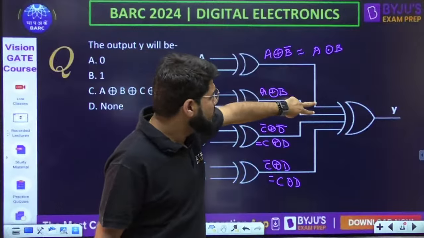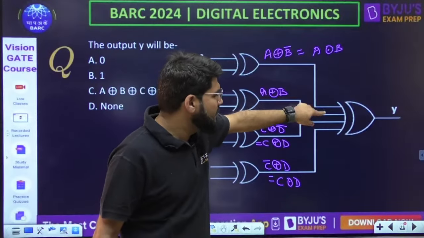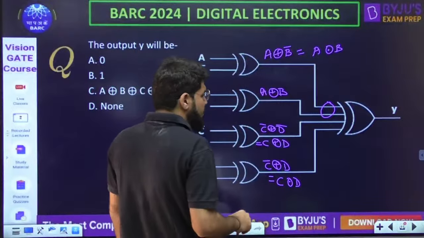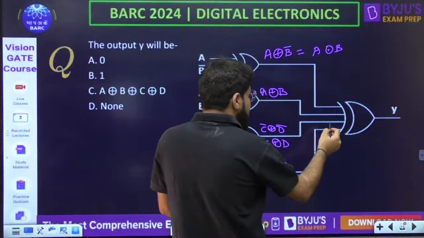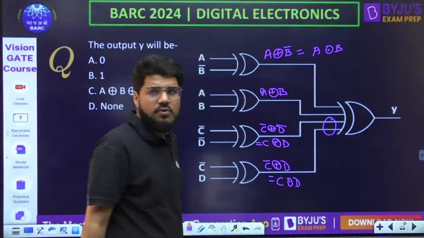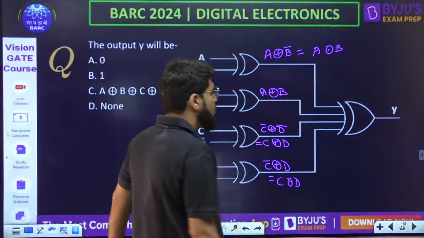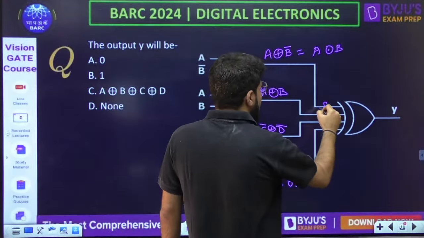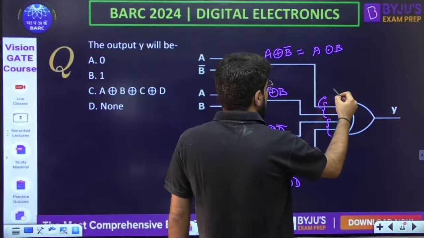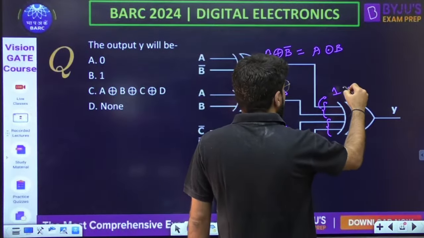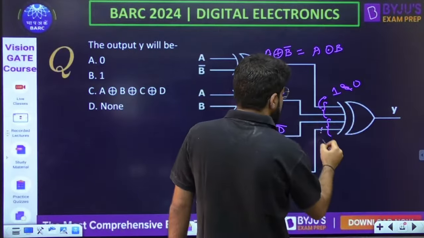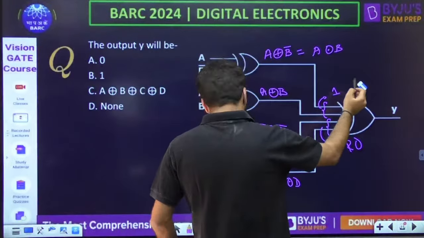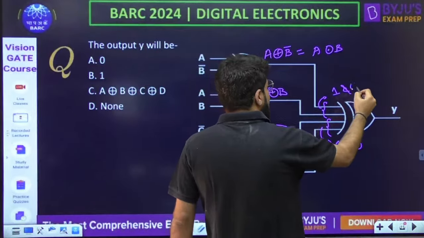That means out of these two lines, one of them will be high, one of them will be low. Similarly, out of the next two lines, one of them will be high, one of them will be low. So out of the 4, if you talk about these two, here you get 1 and 0 combination. Here also you get 1 and 0. Which is 1, which is 0, that depends on AB, but it is confirmed, one of them is 1, another one is 0.